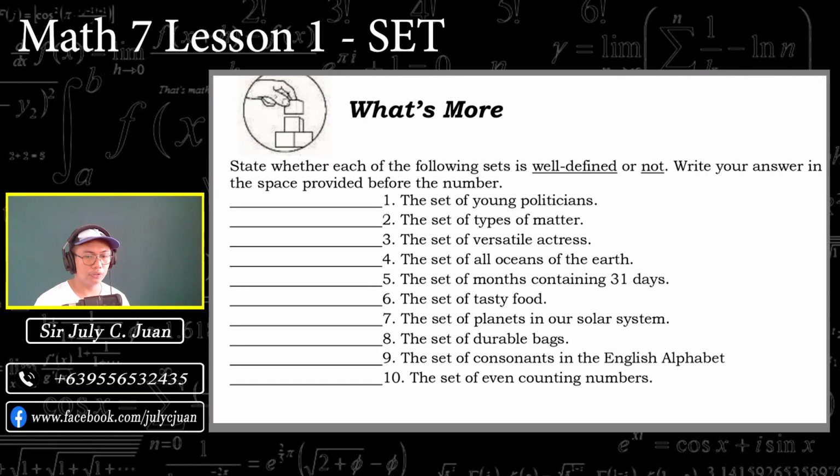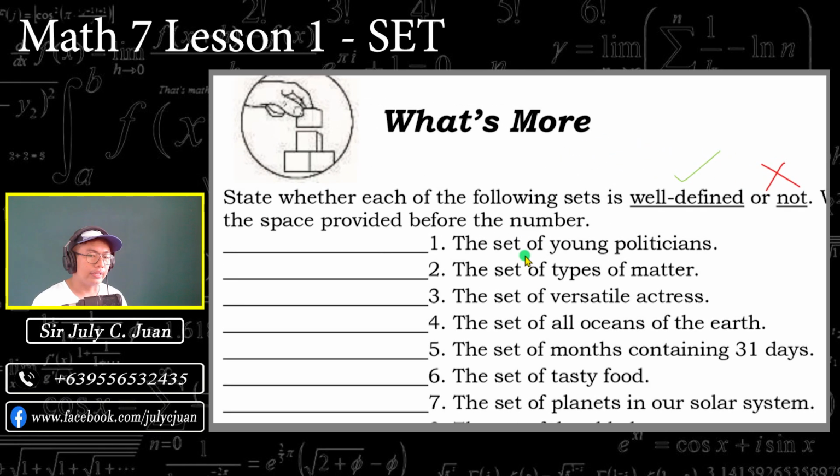So let us now move on to the second one. So let us now try to identify well-defined or not. Okay, so markahan natin. Kapag well-defined, lalagyan ko ng check. And kapag not well-defined, lalagyan ko ng X. Number 1, the set of young politicians. Is that well-defined or not well-defined? Yes, that is not well-defined. Kasi nga, ang daming young politician, hindi natin alam kung sino-sino yung mga politicians na yon.